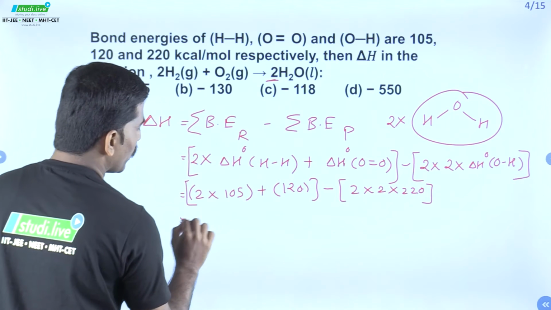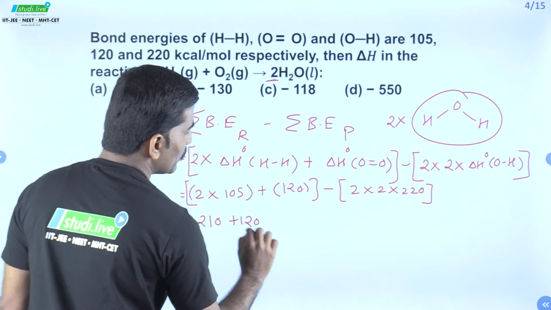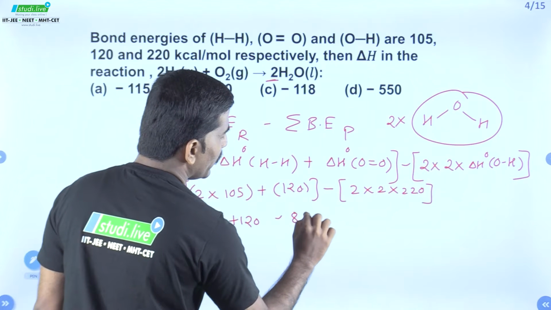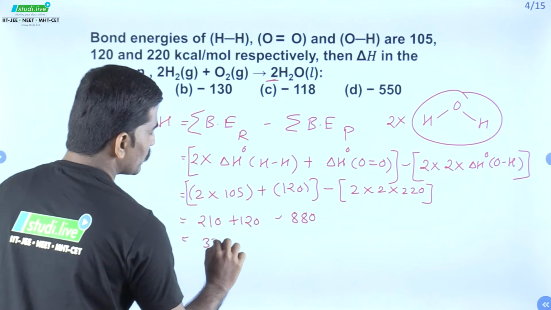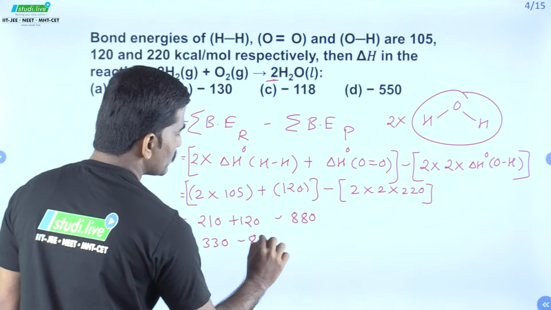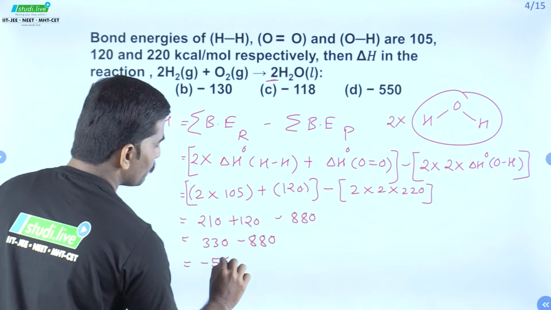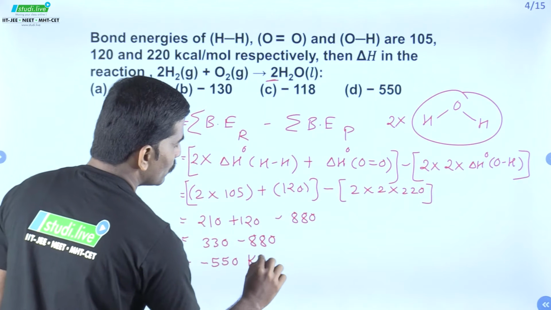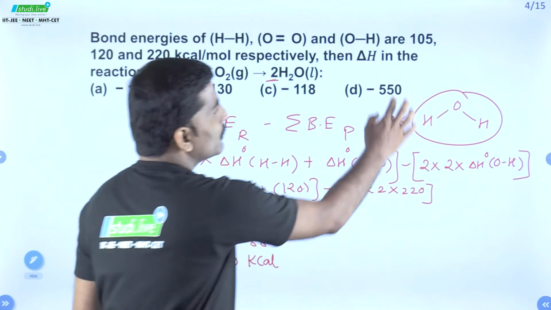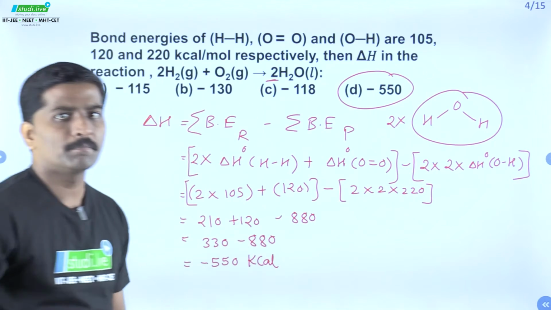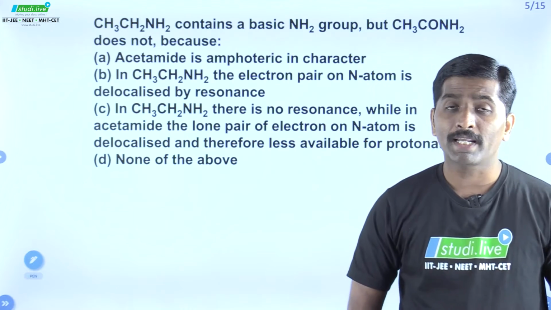So overall it comes to 210 plus 120 minus 880. This is 330 minus 880, and the overall value will become minus 550 kilocalorie. Correct? The correct option is option D. Let's move to the next one. So here we will go with the next one.